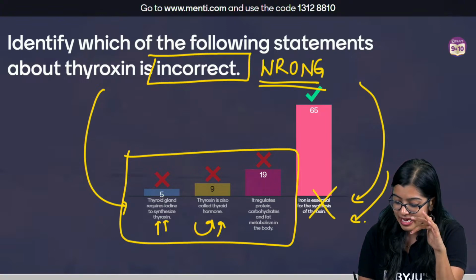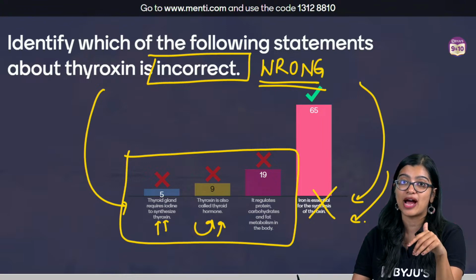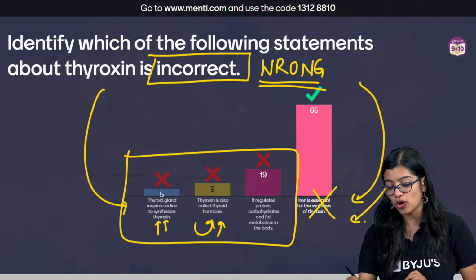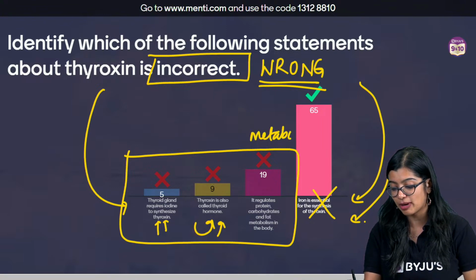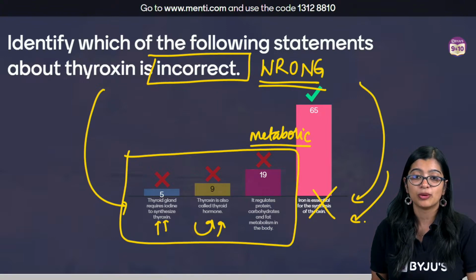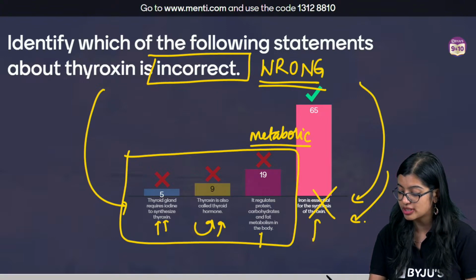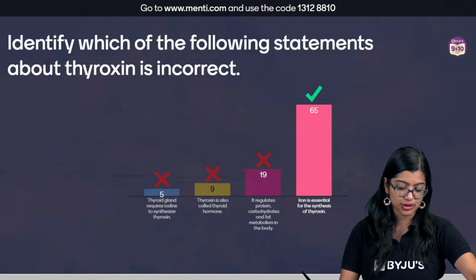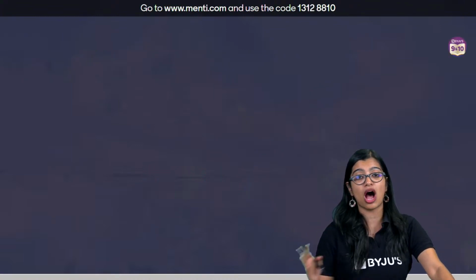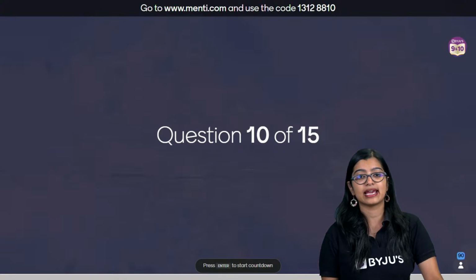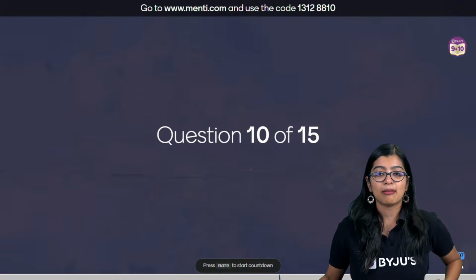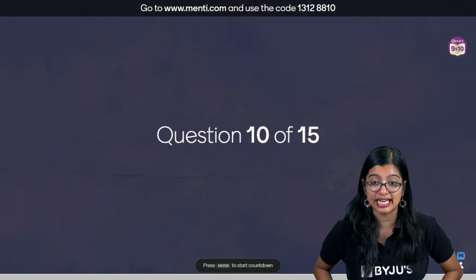Okay, and here it says it regulates carbohydrate, protein and fat metabolism. They have twisted and told you, but at the end of the day, it regulates metabolic activities, right? Which is why the correct answer is option D. That is wrong about it, okay? So I hope all of you are now clear. Yes, exactly. All right. Ma'am, I was confused, but please explain it.